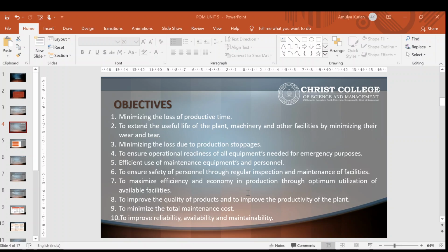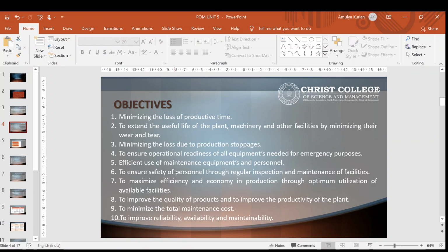Maintenance costs consist of many different costs like cost of repairs, cost of preventive maintenance, inventory costs associated with spare parts, materials required for maintenance, etc. So one of the objectives of maintenance management is to minimize the total maintenance cost. Last one, to improve reliability, availability, and maintainability. So these are the objectives of maintenance management. So I hope you understood.